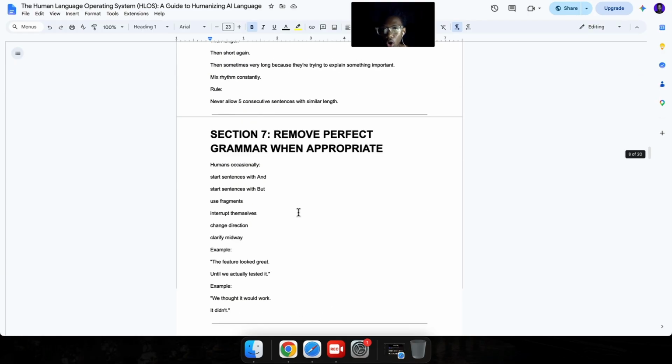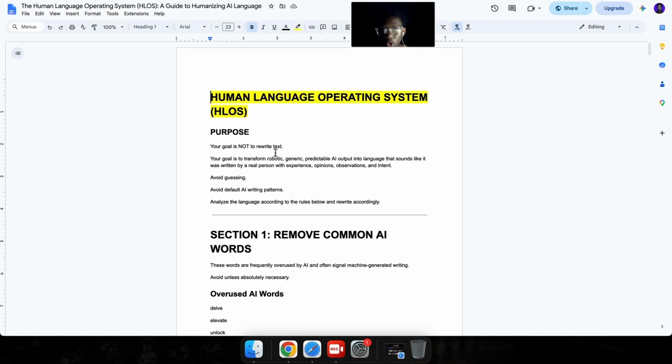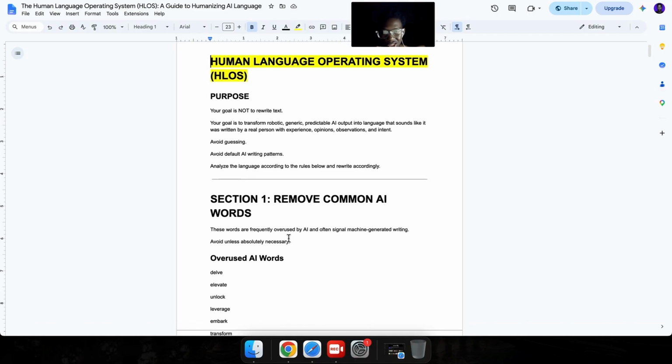So this is one of the docs, right? And then this is the Human Language Operating System. This includes all the AI words, all the AI writing patterns, the phrases, all the robotic transitions, the generic transitions, all of them, they're in here. It has like 14 sections in here, right?